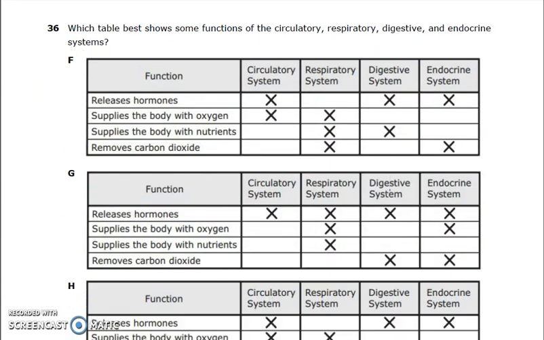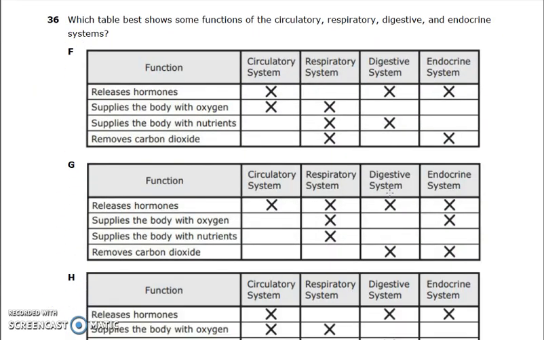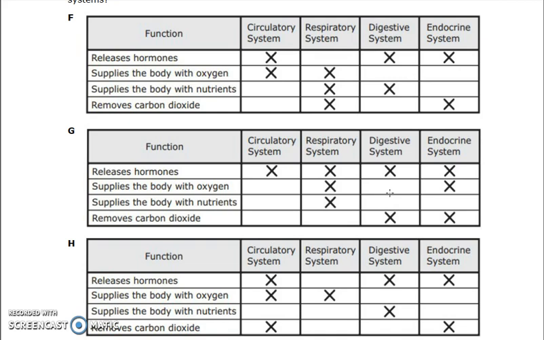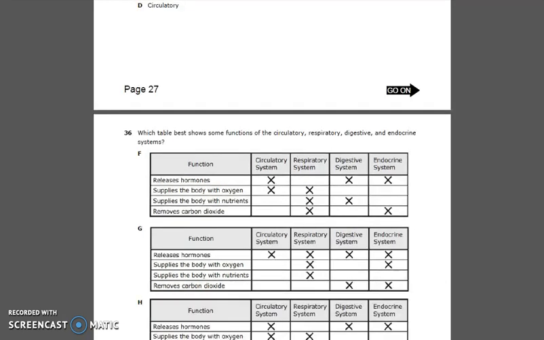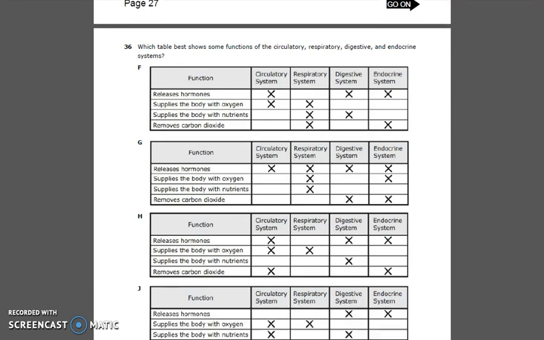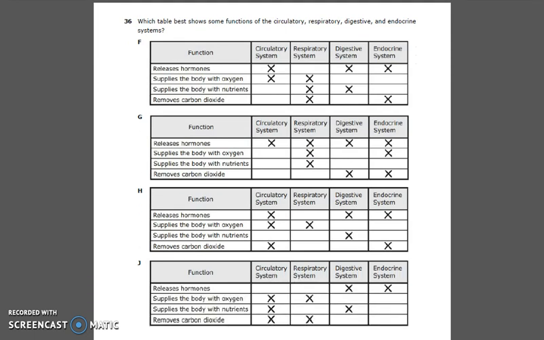Number 36. Which table best shows some functions of the circulatory, respiratory, digestive, and endocrine systems? F, G, H, or J?